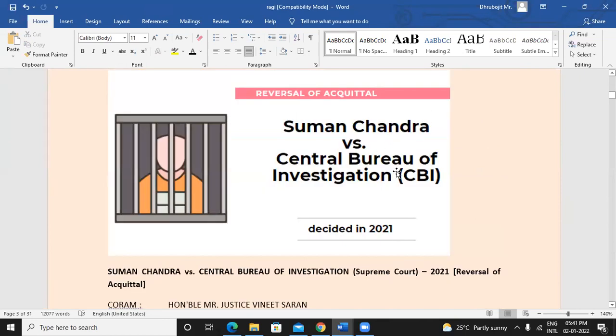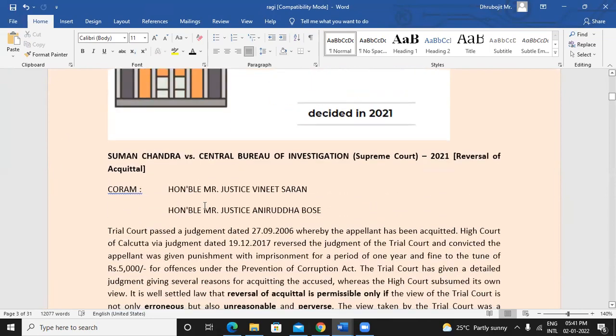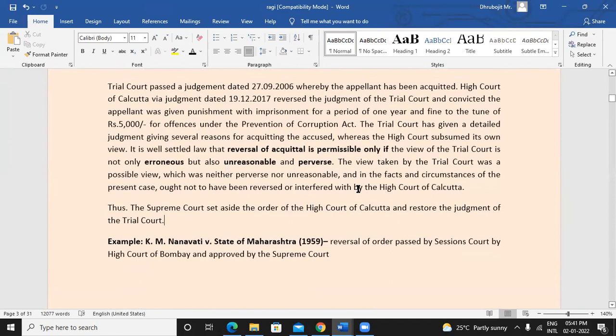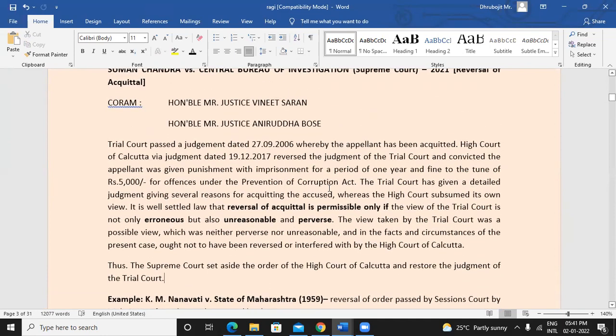Suman Chandra versus CBI, reversal of acquittal. First of all, in trial court, the person was acquitted, that he has not committed a crime or his crime could not be proved. But then later on, High Court said that no, the person is guilty and he was given punishment as well of 1 year of imprisonment or 5,000 rupees fine.